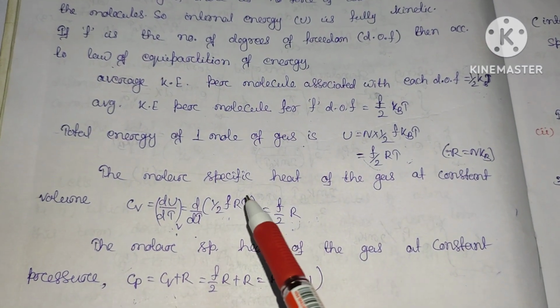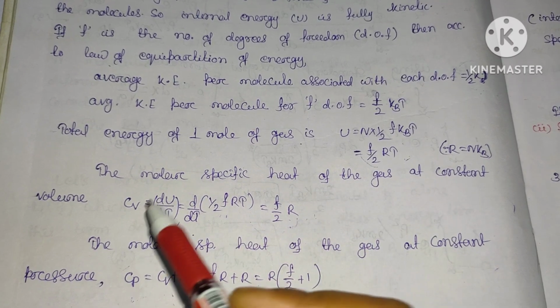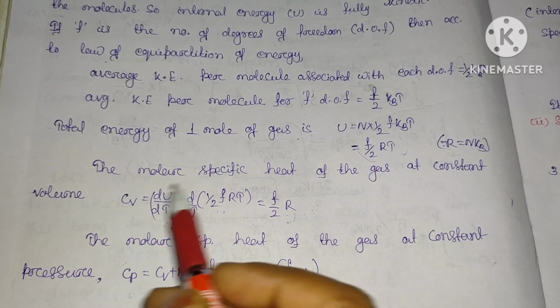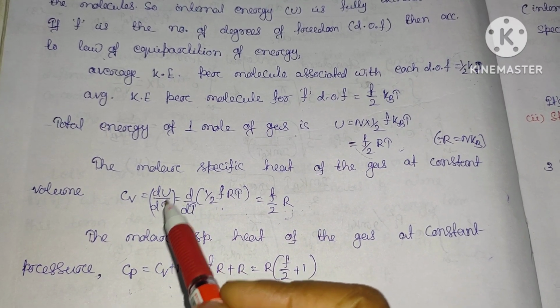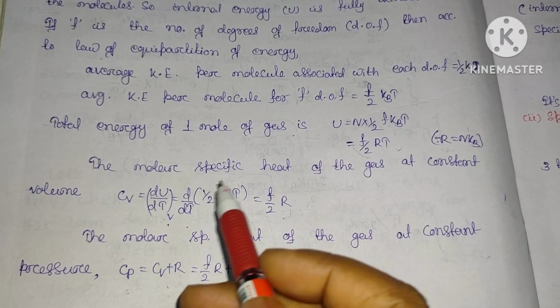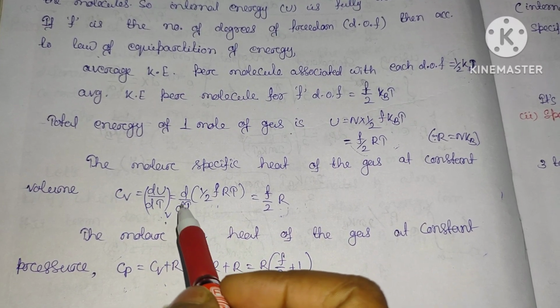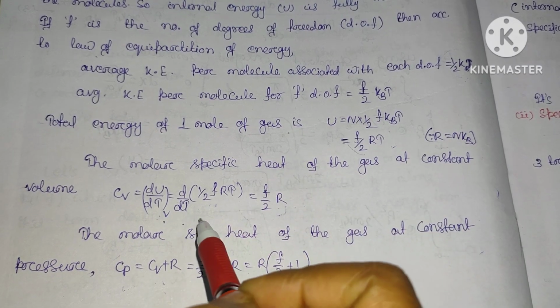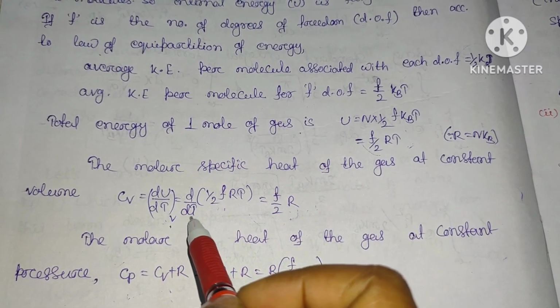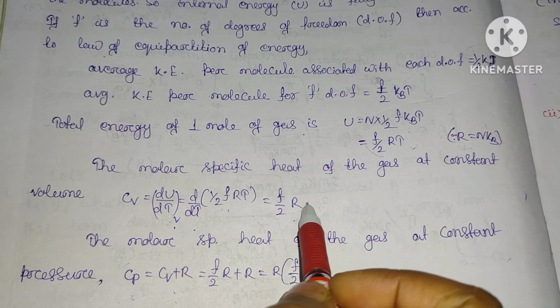Now the molar specific heat of the gas at constant volume. You know the specific heat at constant volume Cv will be equal to d by dT of U, the rate of change of internal energy. So that will be equal to d by dT of your total energy U, which is F by 2 RT. Taking the derivative with respect to the temperature, this becomes F by 2 R.